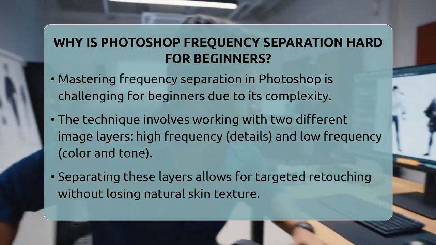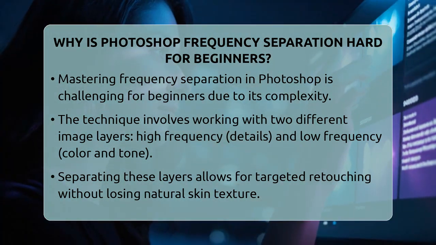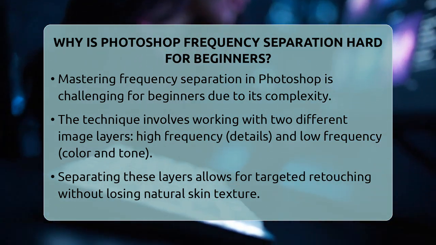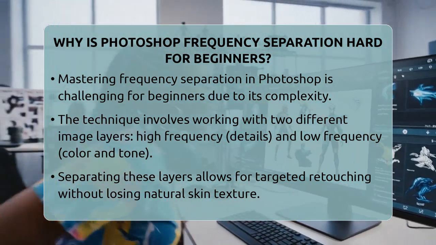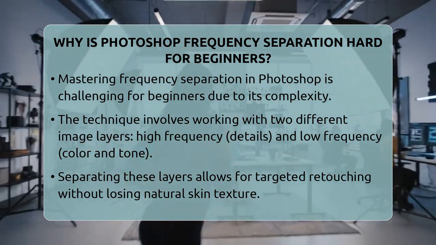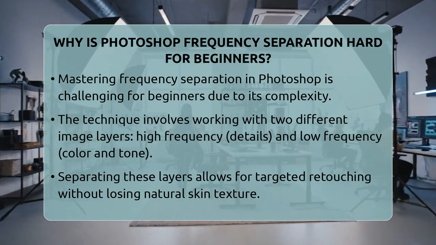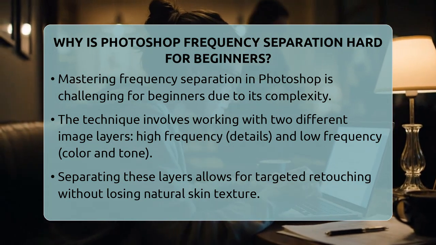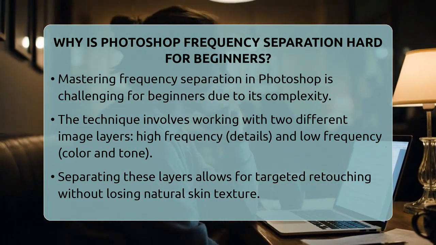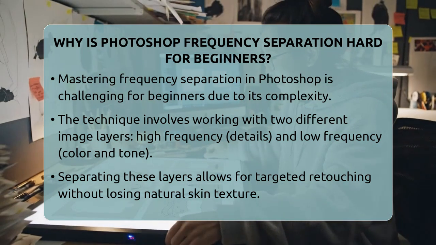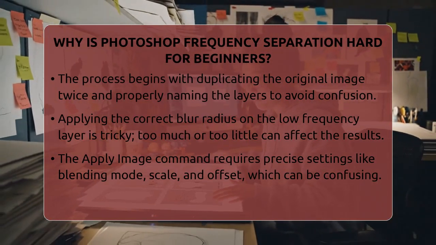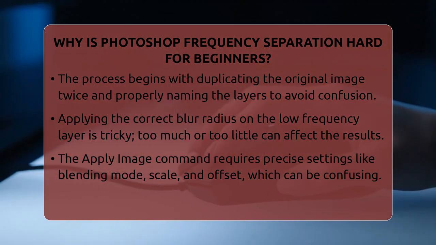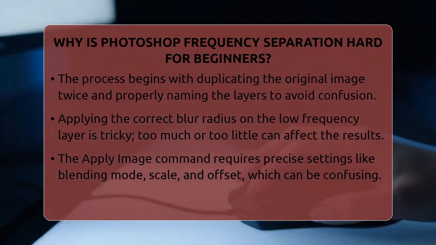The main reason is that it involves working with two different types of image information, high frequency and low frequency, on separate layers. High frequency contains the tiny details like skin pores, hair, and fine lines. Low frequency holds the broader color and tone information, like shadows and skin color. Separating these layers allows you to fix skin issues without losing natural texture, but understanding how to do this correctly takes some practice.